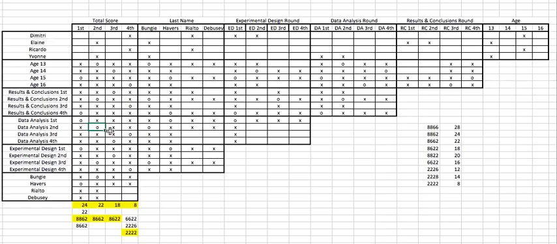And bungee is data analysis 2, which we know goes with experimental design 3. So I'm going to put that here in this direction. And X is in the rest of that row and column. And then let's see what else we have here. So here's bungee again. We know he's experimental design 3. And we're going to put that here. And now we have this box all filled out.